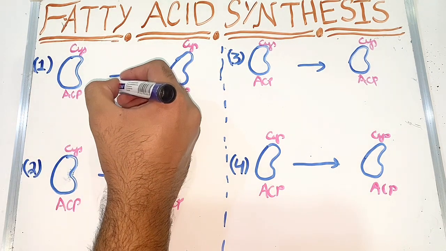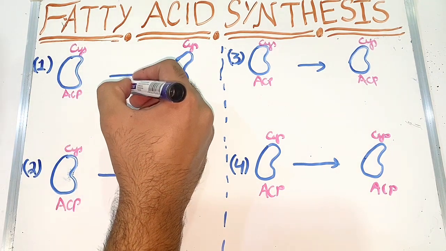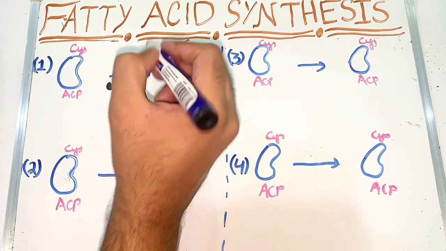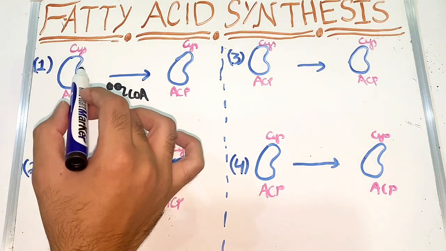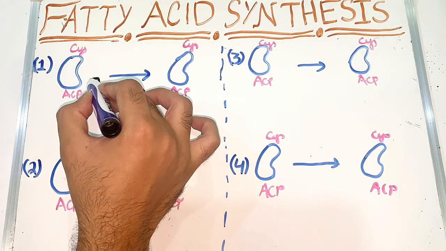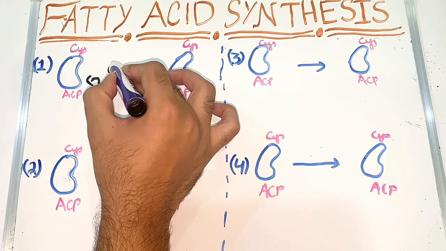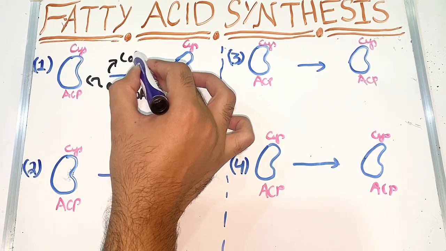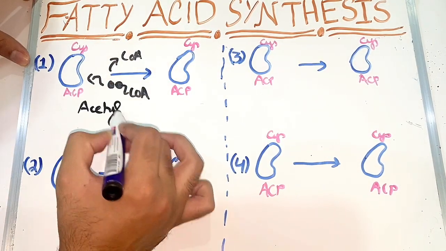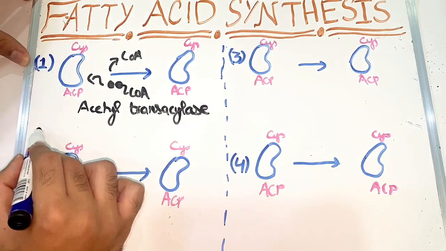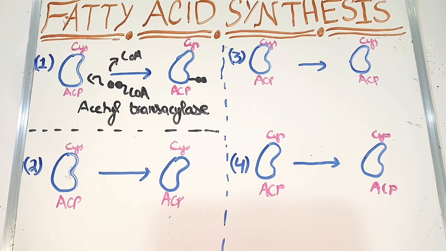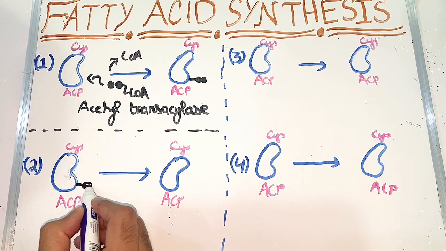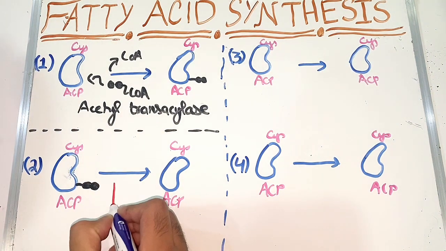So you can see one molecule which has one Cys part and one ACP part. Cys means cysteine and ACP means acyl carrier protein. So it is basically a fatty acid carrier complex in which first we will add acetyl CoA with the release of CoA and enzyme transacylase. Transacylase will add two molecules of acetyl or carbon in the ACP part.